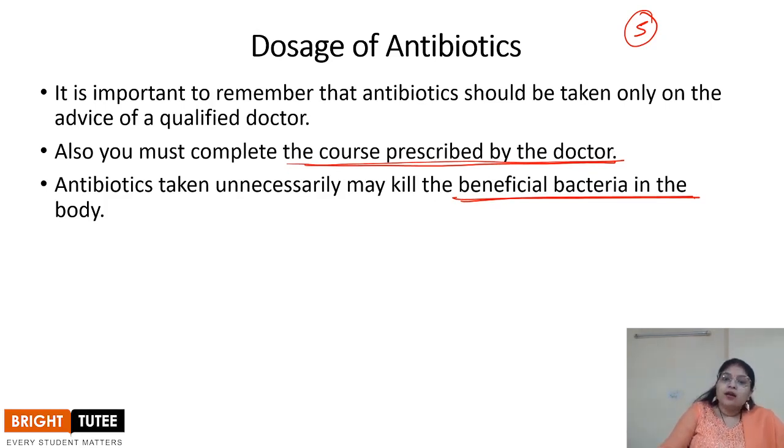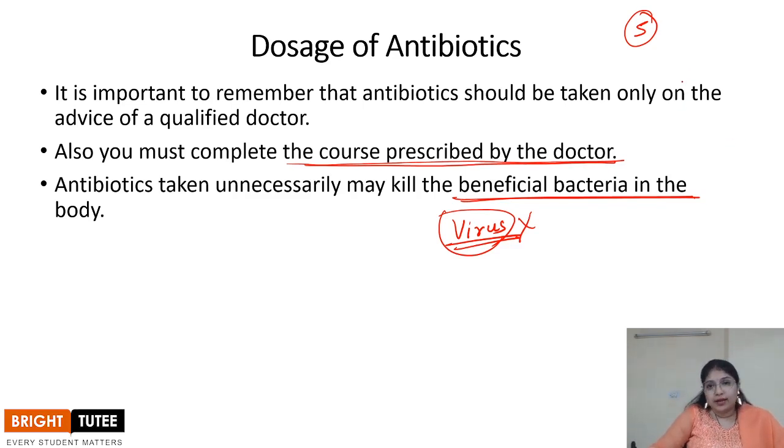Now, although antibiotics act on a large range of microorganisms, there is one kind of organism, the virus, on which the antibiotics are not useful. That is why whenever you are suffering from a common cold, there is no antibiotic that can fight against that, right? So antibiotics are not effective on the viruses, right? So this is one of the limitations of the antibiotic.